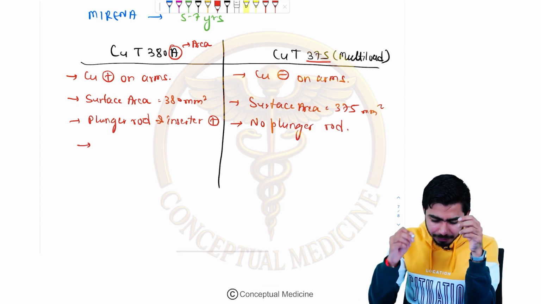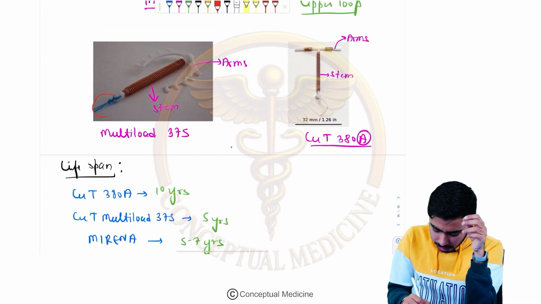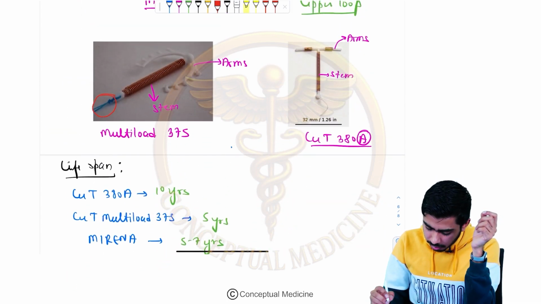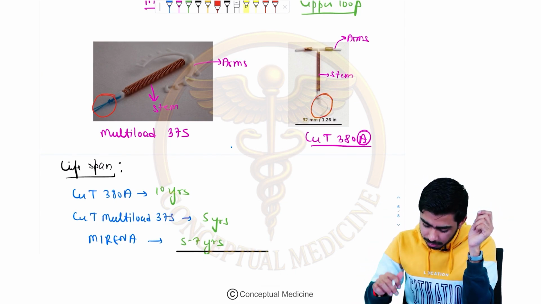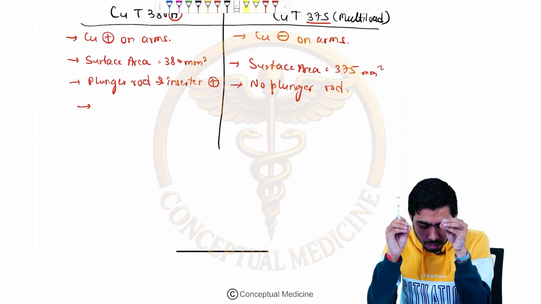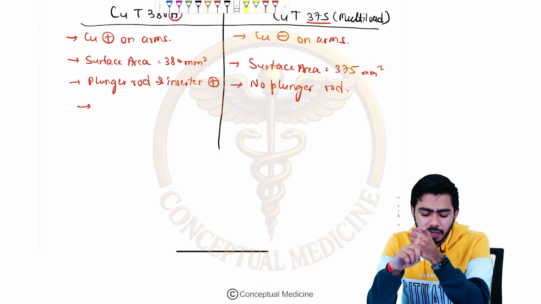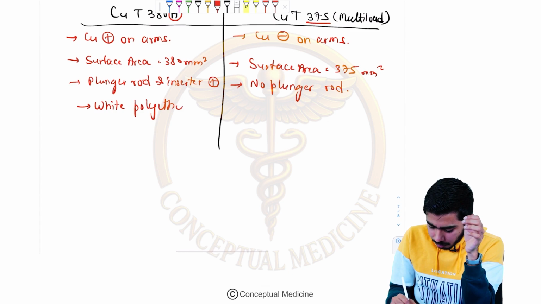Okay. Other main difference over here is the color. Multi-load is having the blue color, bluish green color, usually blue. And here we are having which color, guys? This is the white color, right? So we shall write that in the copper T 380A, we are talking about a white thread, and it is usually made up of polyethylene. So there is a white polyethylene thread present over there.